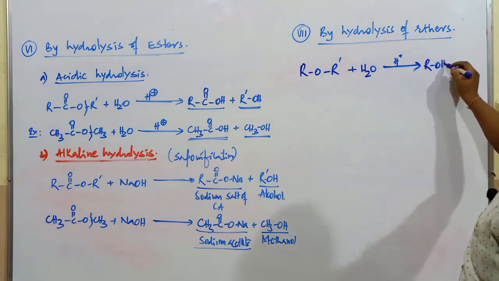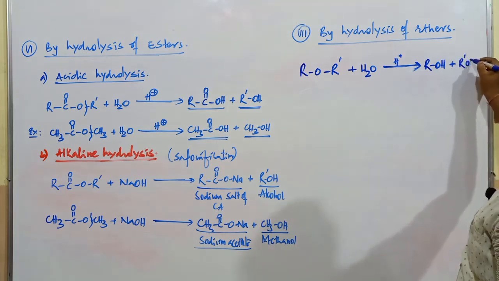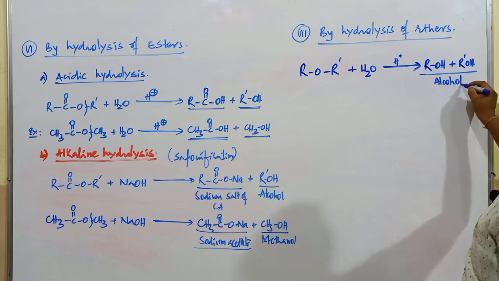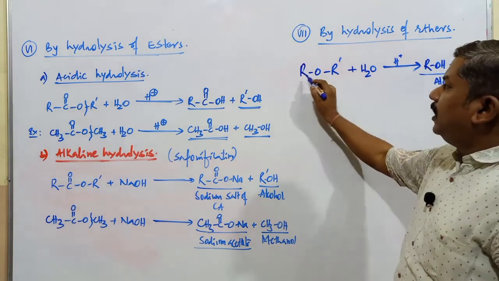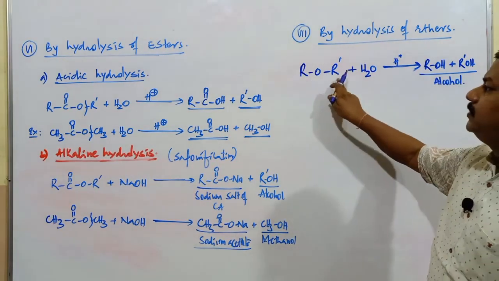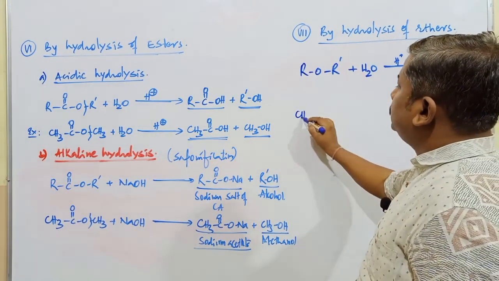This is ROH. This is ROH plus R dash OH. Both are found to be what? Alcoholic products. If R and R dash are the same, the alcohols are also the same. If these two groups are different, then two different types of alcohols are produced.